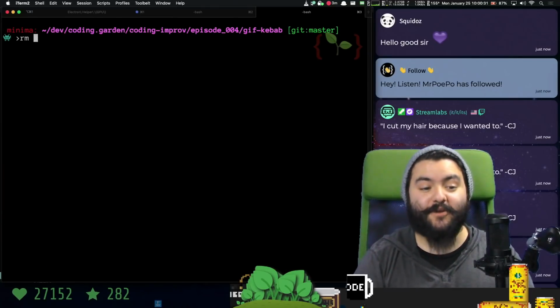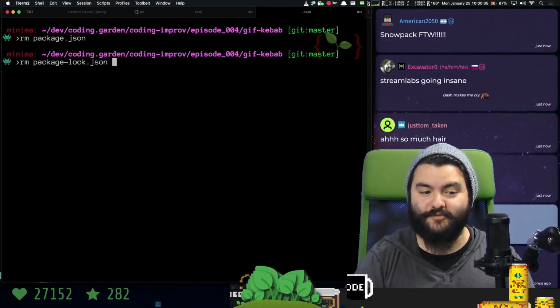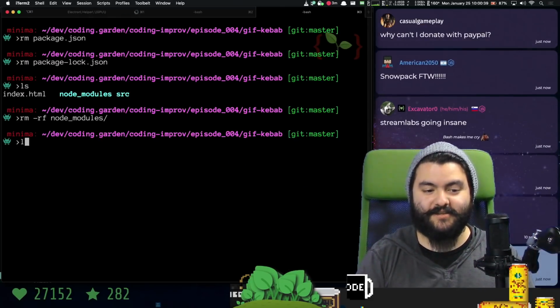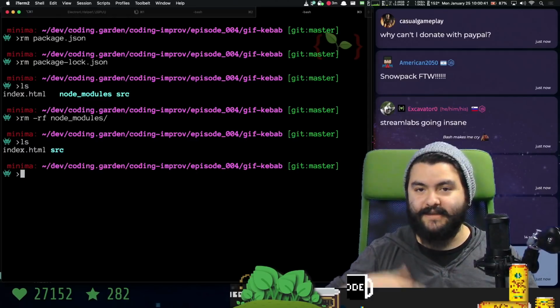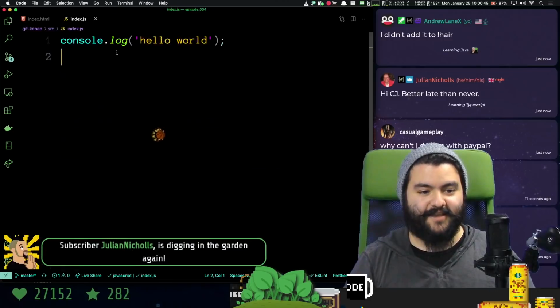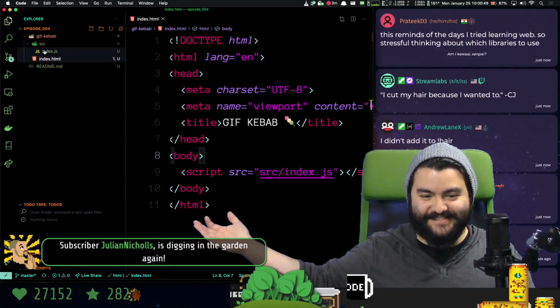Okay, so at this point, we forget about everything we just did. We remove the package JSON. We remove the package lock. We remove the node modules. And we just forget about all of that. And we're back to just a basic HTML file that has a JavaScript file.